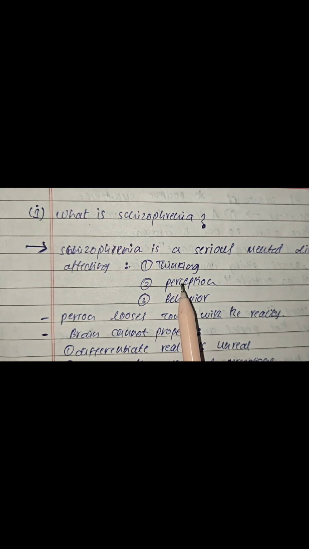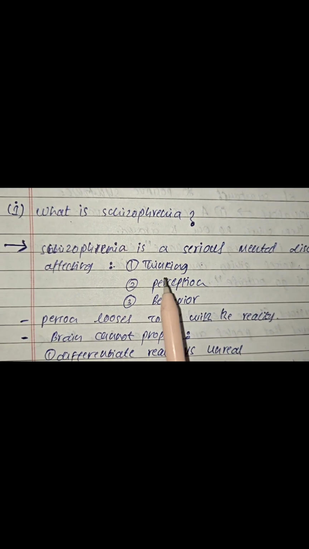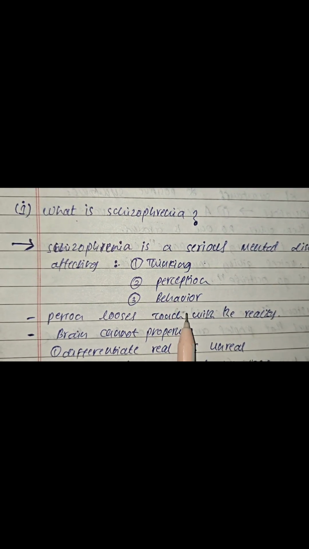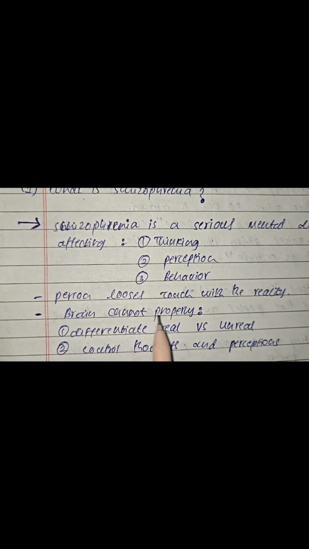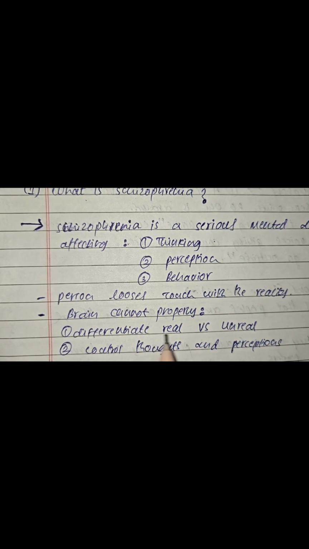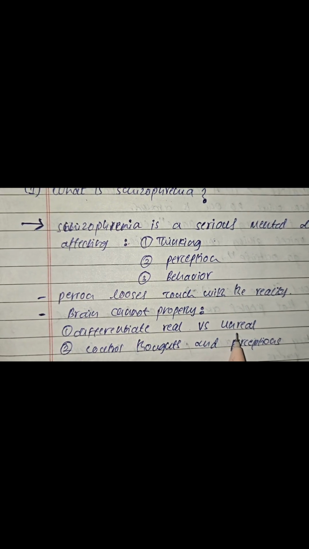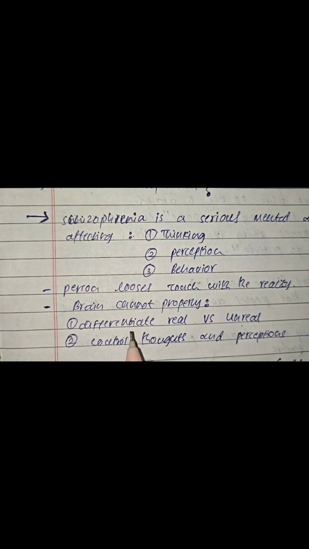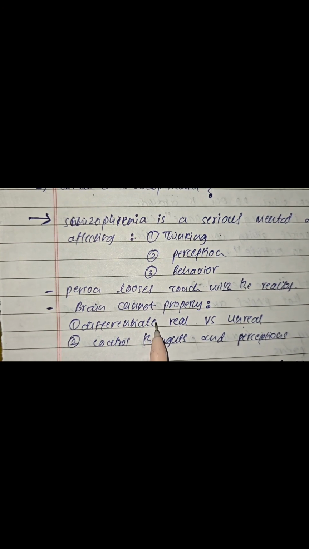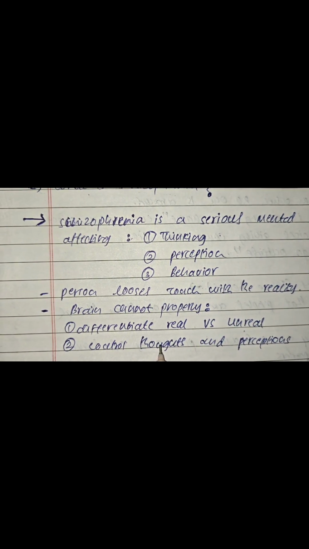There is a difference between disease and disorder, which we will discuss in another video. So, in schizophrenia, it affects our thinking, our perception, and our behavior. Okay, in which the person loses touch with reality and the brain cannot properly differentiate real versus unreal, and cannot control thoughts and perception.